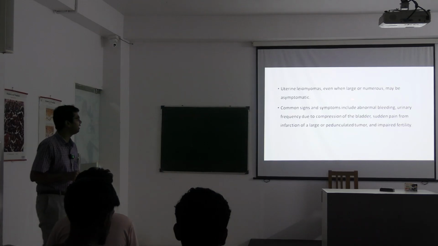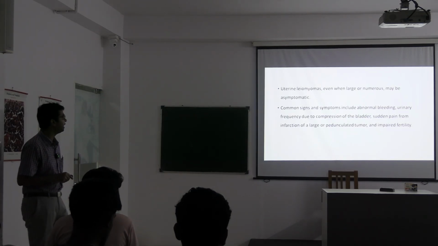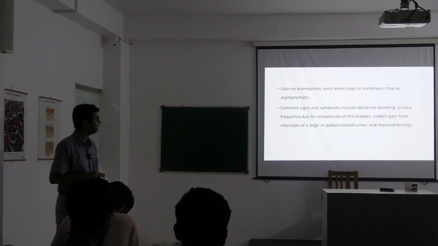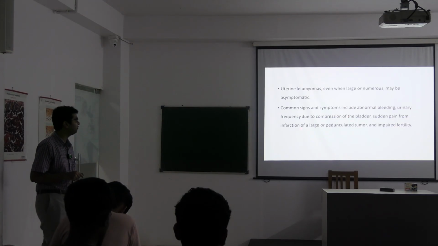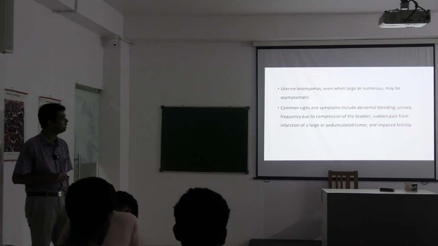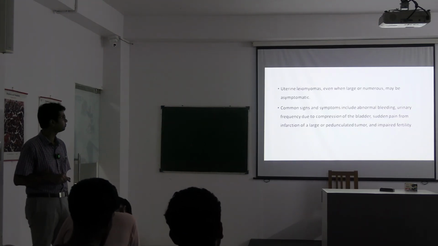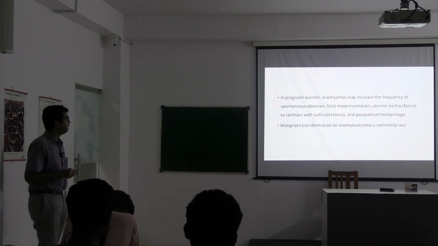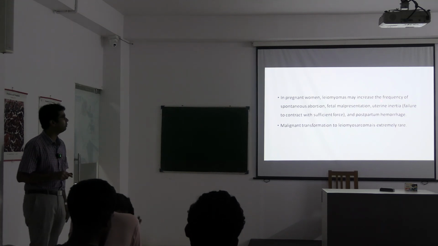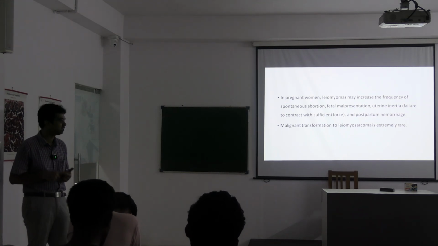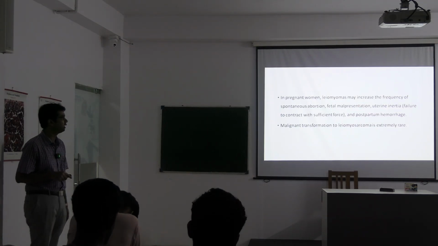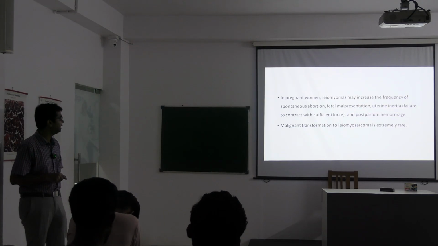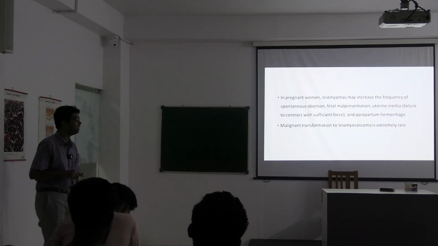Uterine leiomyomas, even when large or numerous, may be asymptomatic. Common signs and symptoms include abnormal bleeding, urinary frequency due to compression of the bladder, acute pain from infarction of a large or pedunculated tumor, and impaired fertility. In pregnant women, leiomyoma may increase the frequency of spontaneous abortion, fetal malpresentation, uterine inertia, and postpartum hemorrhage. Malignant transformation to leiomyosarcoma is extremely rare.